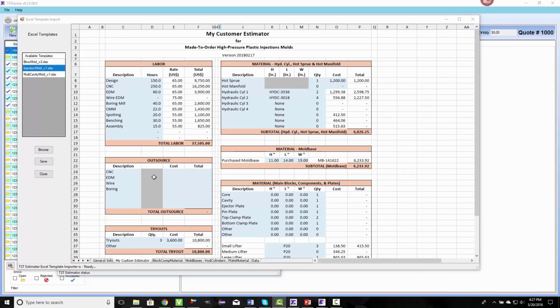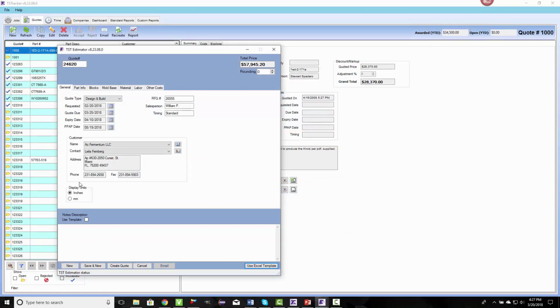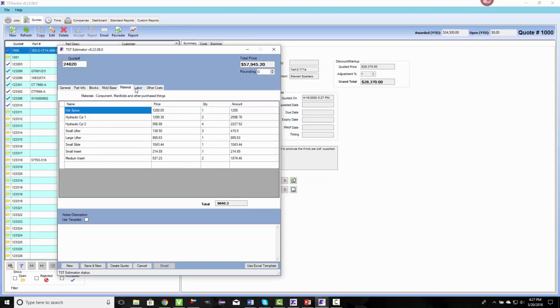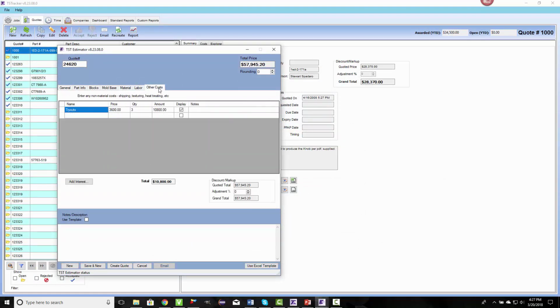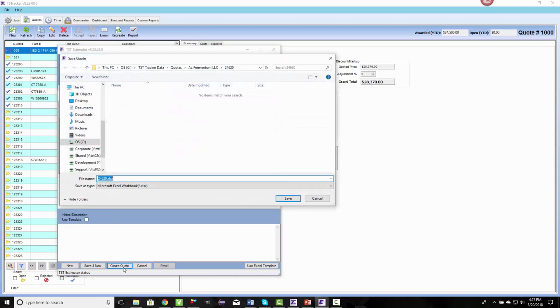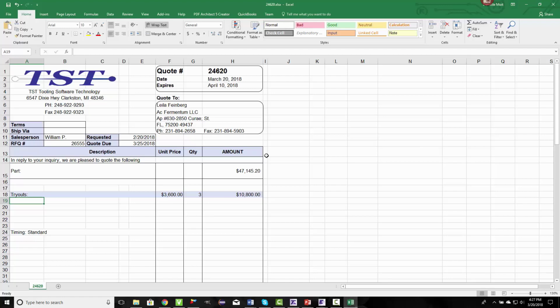When you're finished, click on the Save button. At this point, the data from your Excel spreadsheet has been imported into all of the Estimator tabs. All we have to do is click on Create Quote and we're finished. The quote is now logged in the database and ready to be sent out.